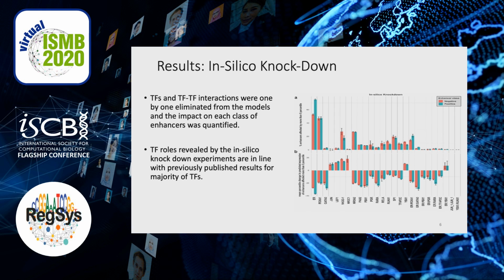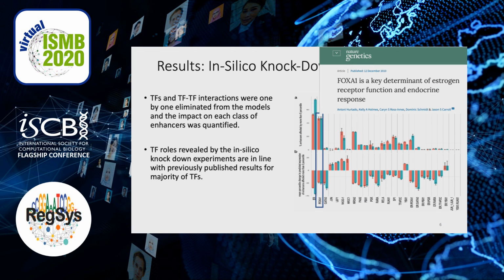Here we describe the results of an in silico knockdown experiment where we removed TFs or TF-TF interactions one by one and looked at the results. Each pair of bars represents a transcription factor or an interaction. The top panel shows the percent of the enhancers significantly affected by the removal of that feature, and the bottom panel shows the direction and the extent of the effect on the enhancers. The roles learned in this way are in line with literature results.